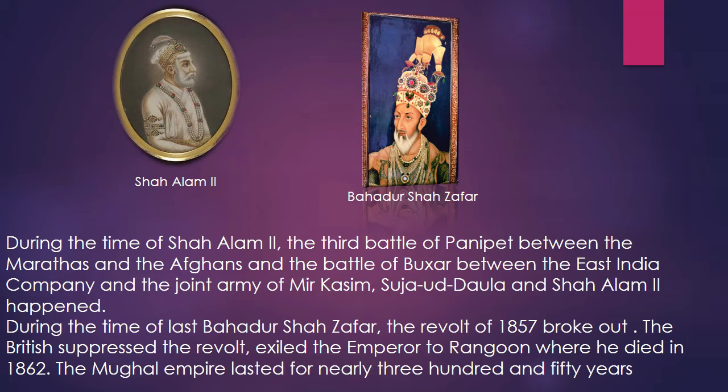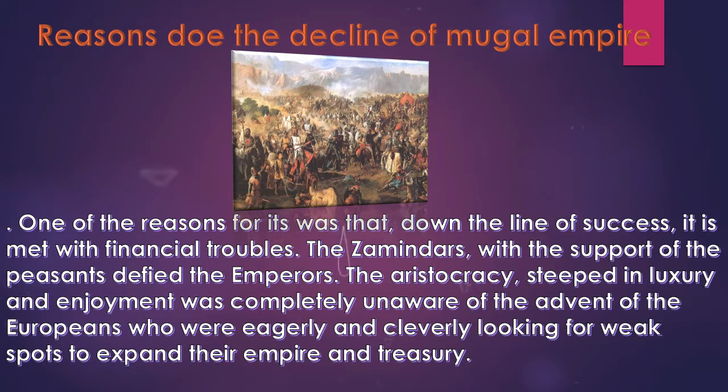The Mughal Empire lasted for nearly 350 years. One of the reasons for its fall was that down the line of success, it met with financial troubles. The zamindars, with the support of the peasants, defied the emperors. The aristocracy, steeped in luxury and enjoyment, was completely unaware of the advent of the Europeans who were eagerly and cleverly looking for weak spots to expand their empire and treasury.